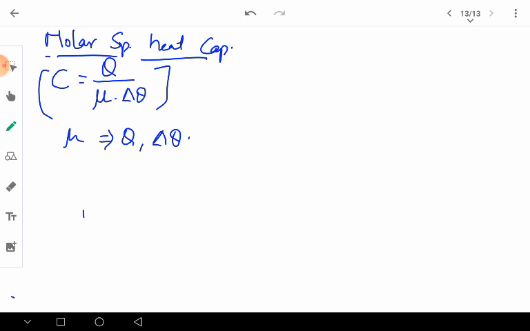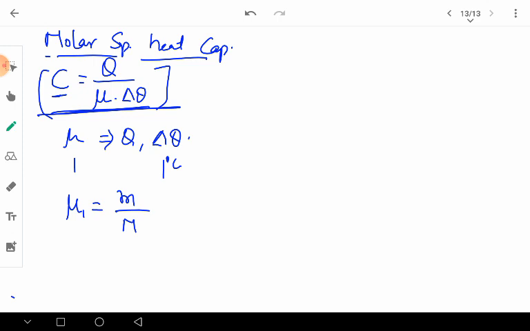Then what amount of heat will be required to raise 1 mole of the substance for 1 degree increase in the temperature? That is called the molar specific heat, and to differentiate we represent it by capital C. Because mu, the number of moles, will be equal to m, the mass of the material, divided by capital M, the molecular weight of the substance we are taking.